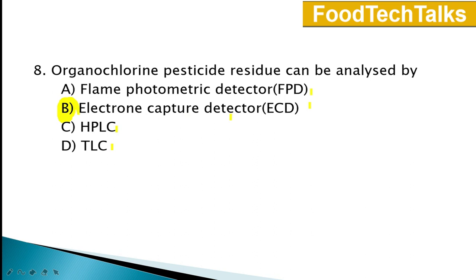Flame photometric detector is used for analyzing metal ions such as calcium, lithium, potassium, etc. And flame ionization detector is used for analysis of volatile compounds such as aroma, flavor compounds, etc.